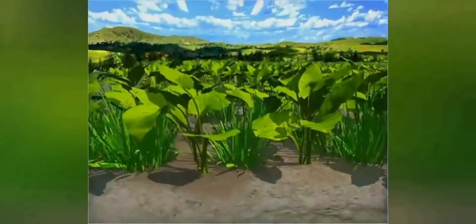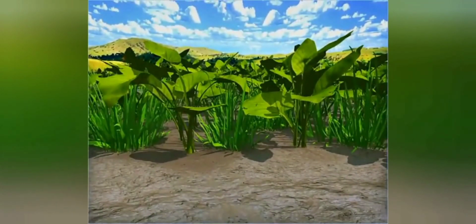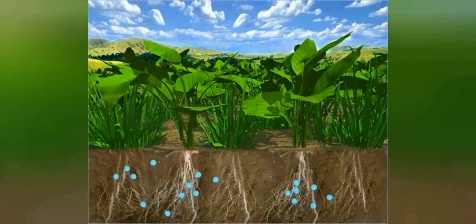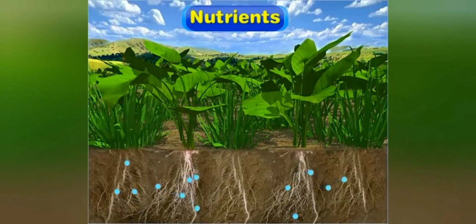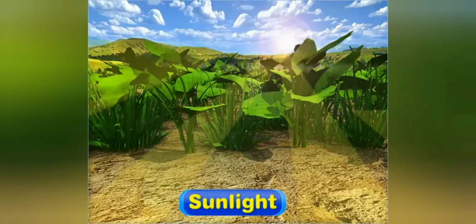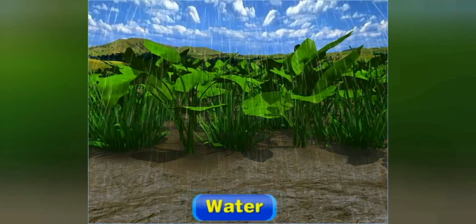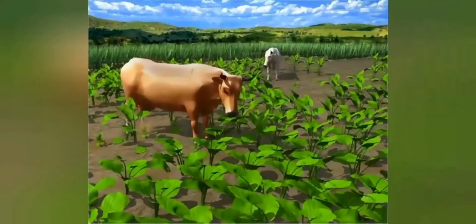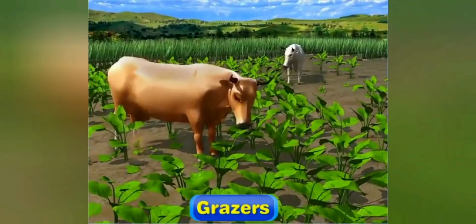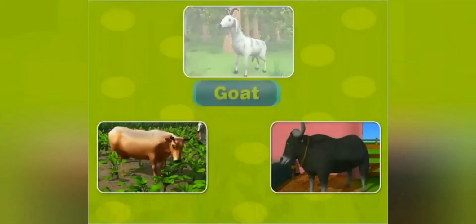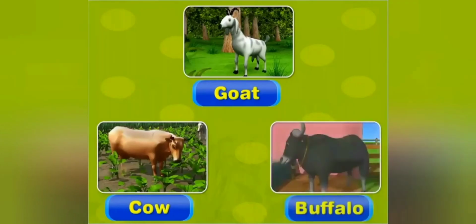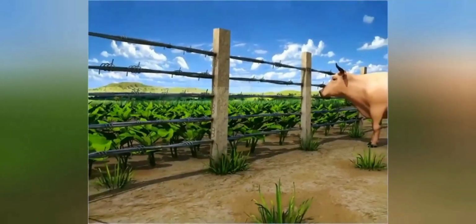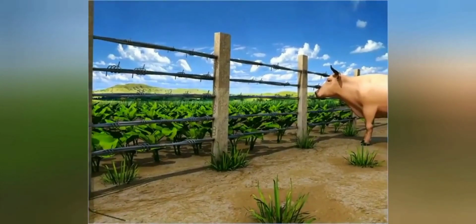Apart from insects and pests, unwanted plants known as weeds also grow with the crops. These weeds compete with the crops for nutrients, sunlight and water. So, these too must be removed from the fields. Fields must be protected from grazers too. Grazing animals like goat, cow and buffalo must not be allowed to enter the crop fields, as they can destroy the entire crop and decrease the crop yield.